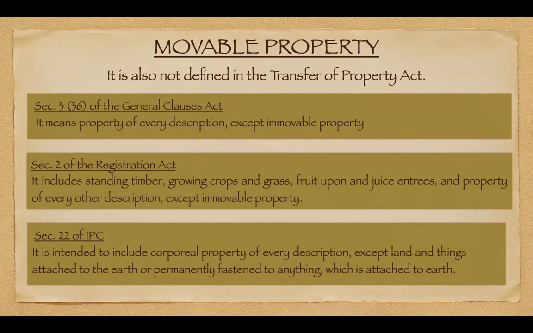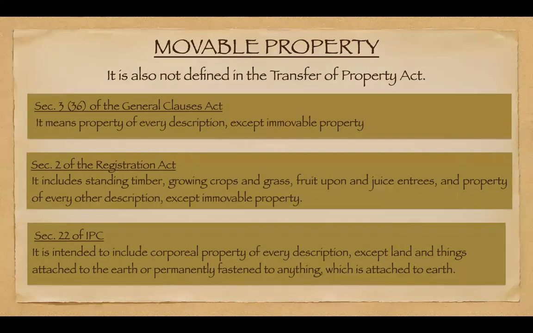Now, why is it that standing timber? What does standing timber mean? The trees or timber from which we get wood, and from that wood we construct our houses, doors and windows. So why is that a movable property? Now, growing crops, like we grow wheat and different kinds of vegetables.